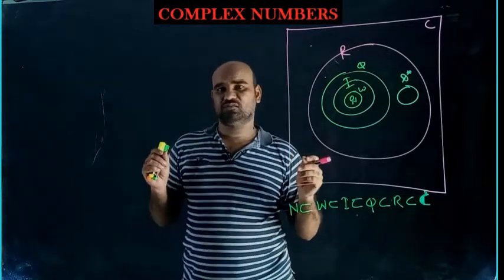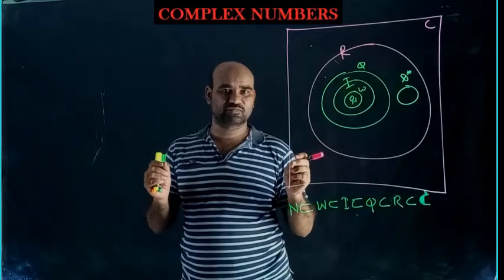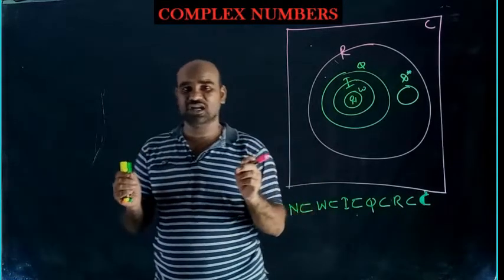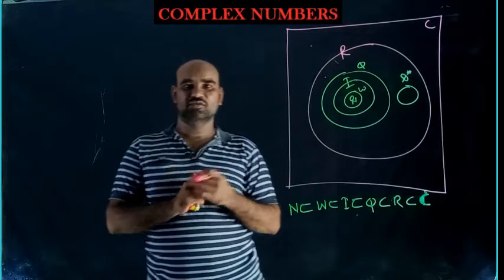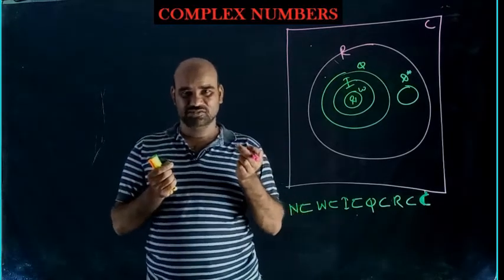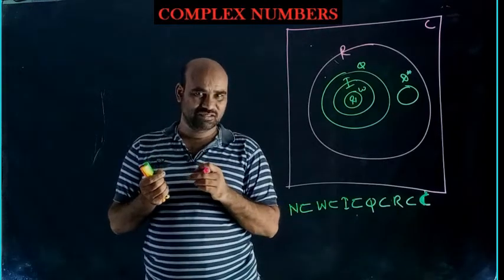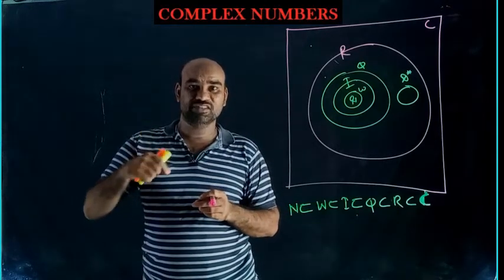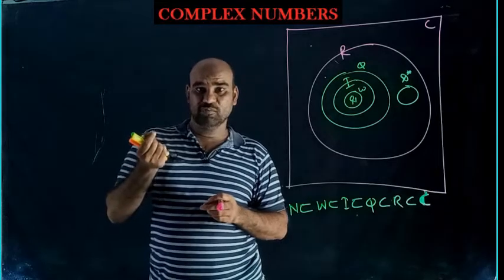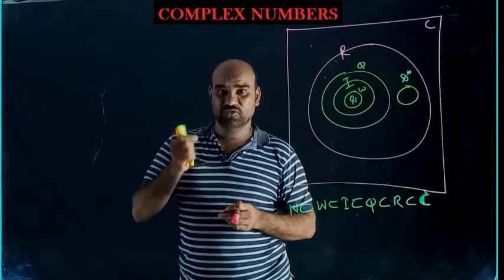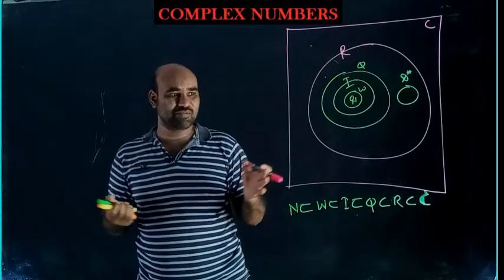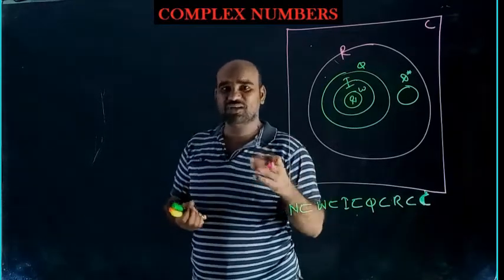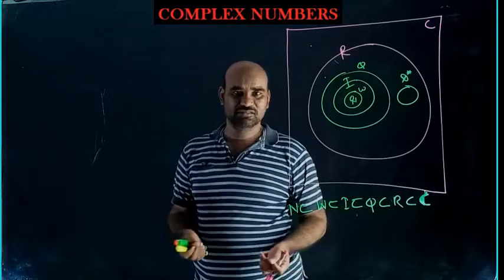All the properties of real numbers are applicable in complex numbers. Means we can add two complex numbers, we can subtract one from the other, we can multiply a complex number with another, we can divide a complex number by another, we can find the square root of a complex number. All the properties of real numbers are applicable for complex numbers because a complex number is also a number.